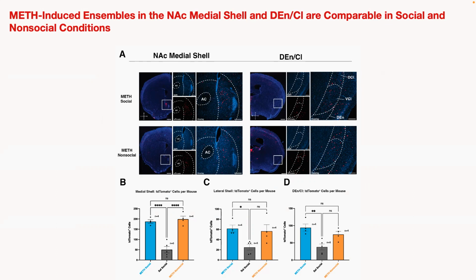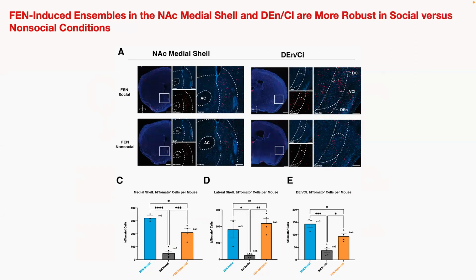In this way, it does not seem that meth induces ensemble dynamics sensitive to the social environment, and this finding is consistent with its behavioral effects. Next are results among mice injected with fenfluramine in social or non-social conditions. So interestingly, fenfluramine delivery replicates patterns of tdTomato expression observed in MDMA-injected mice. In the medial shell, fenfluramine administration generates the most robust tdTomato abundance among socially housed animals. The same is true of the DENCL, but not the lateral shell.